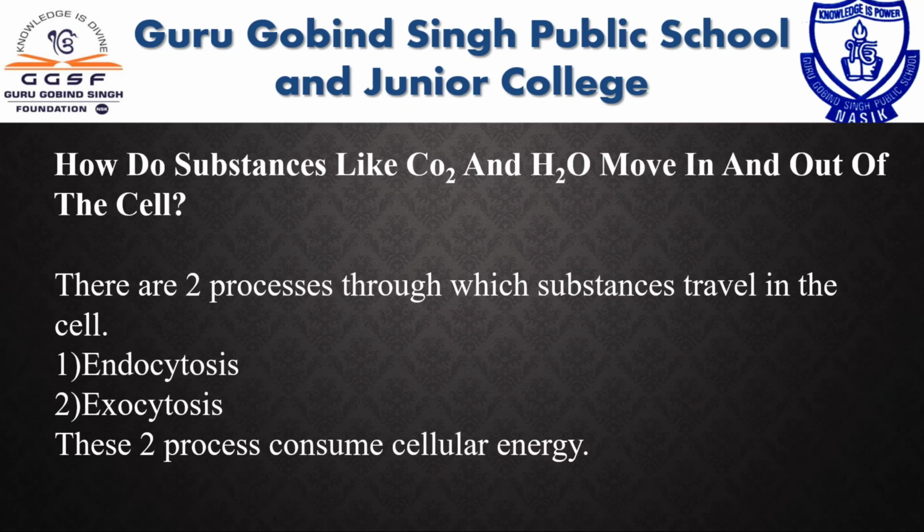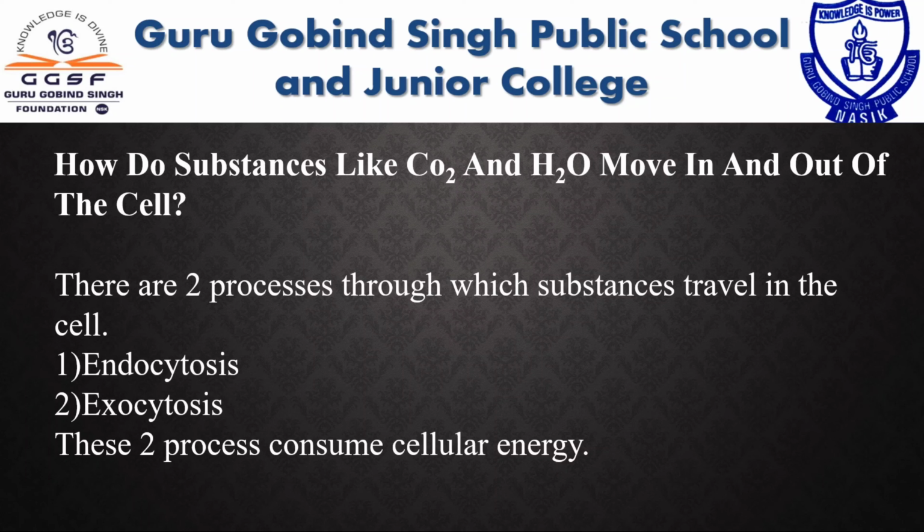Let's see how substances like carbon dioxide and water move in and out of the cell. There are two processes through which substances travel in the cell. The first process is endocytosis, the second one is exocytosis. These two processes consume cellular energy.